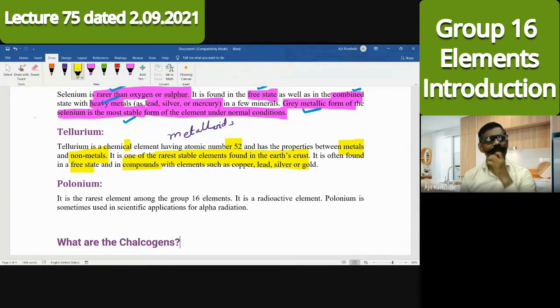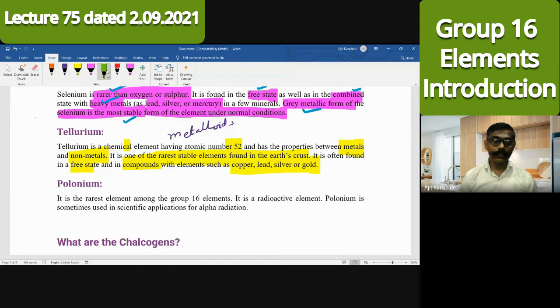Sulfur also occurs in the free state and in the combined state, meaning sulfate form or oxide form. And with whom does it combine? With copper, lead, silver or gold. Again the heavier elements. You have to understand why they form compounds with copper, lead, silver, gold. Same is the case for selenium also.